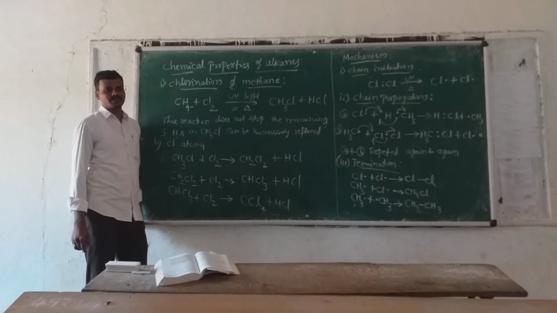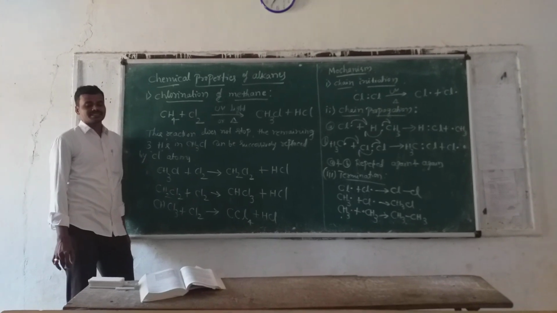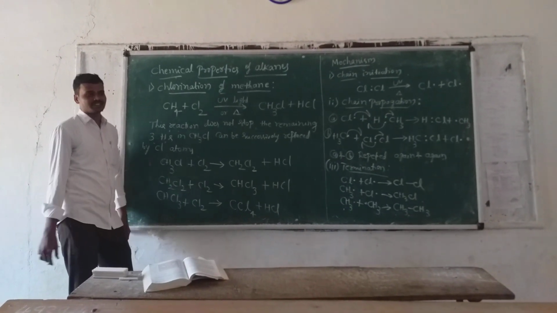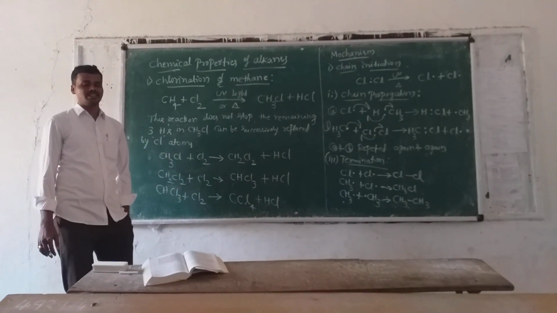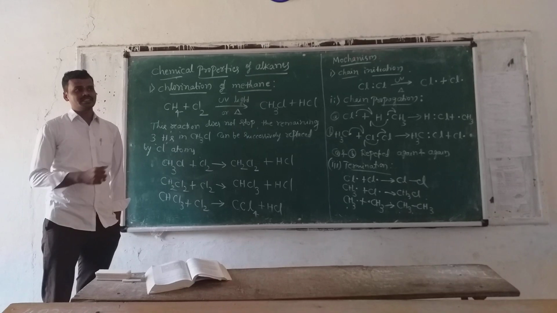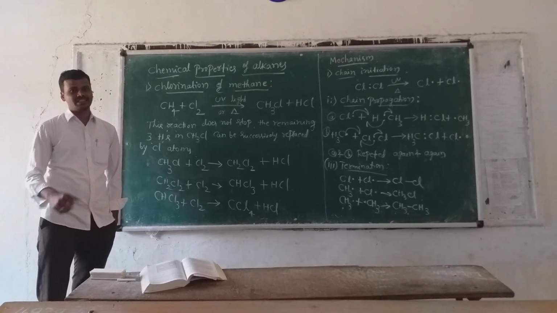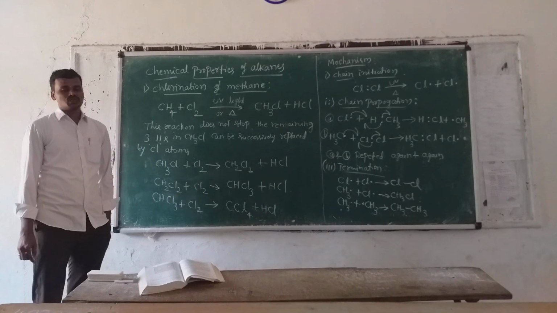In the last class, we discussed alkanes and cycloalkanes. First, we saw the methods of preparation, the definition, and the IUPAC names. In that definition, alkanes have the general formula CnH2n+2.